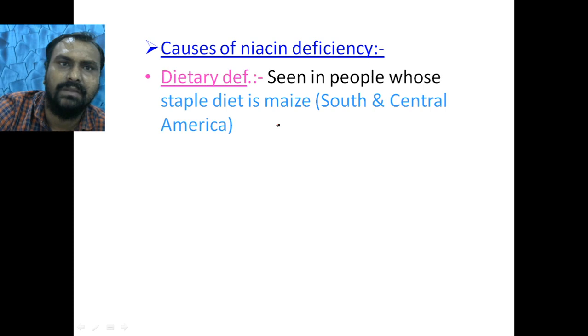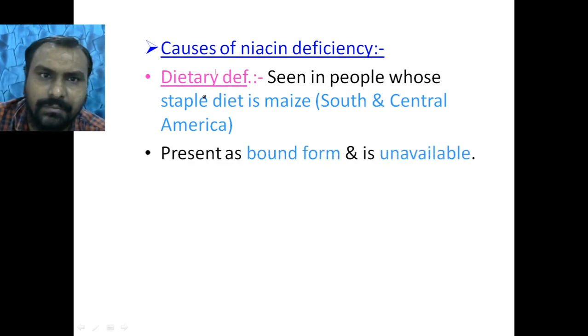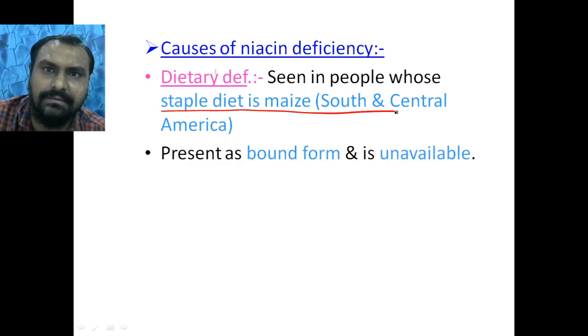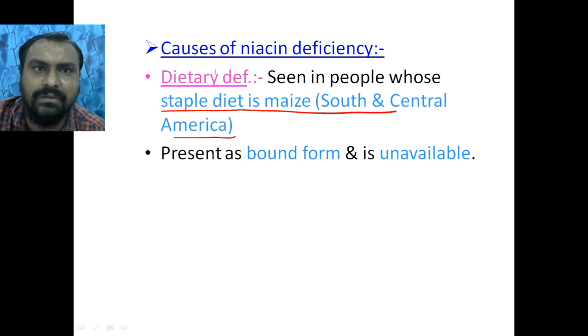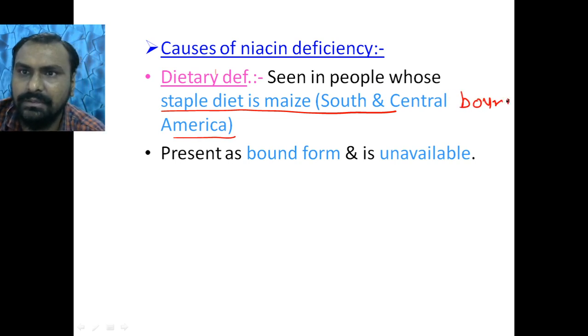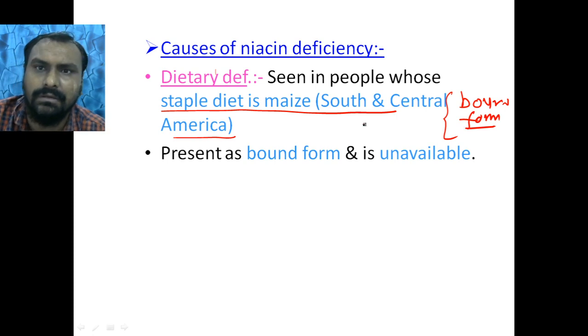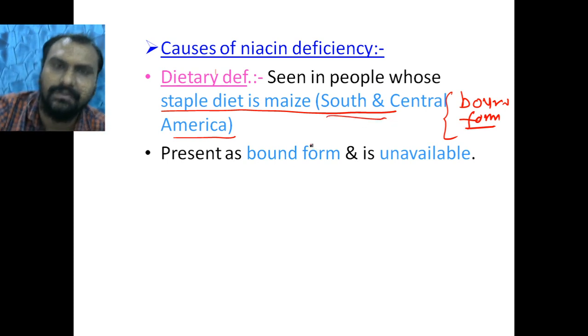This is one reason that is frequently asked. So for the person whose staple diet is maize, in South and Central America, because it is in bound form, there may be a chance of niacin deficiency, as it is not available.